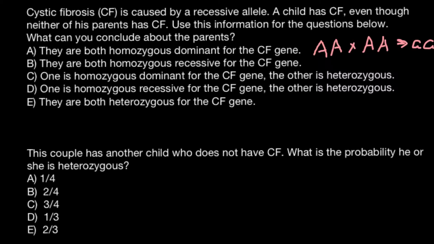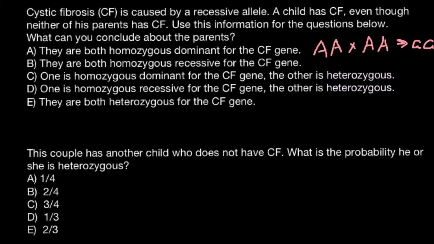This is a recessive genetic disorder, so we need two recessive alleles for it to be expressed. So if both parents don't have such an allele, this genetic disorder cannot be passed to their progeny.